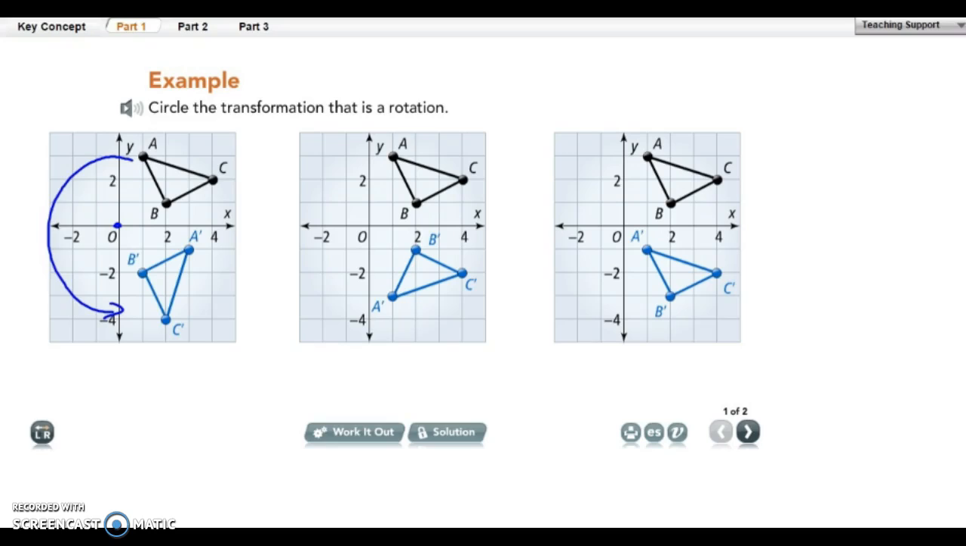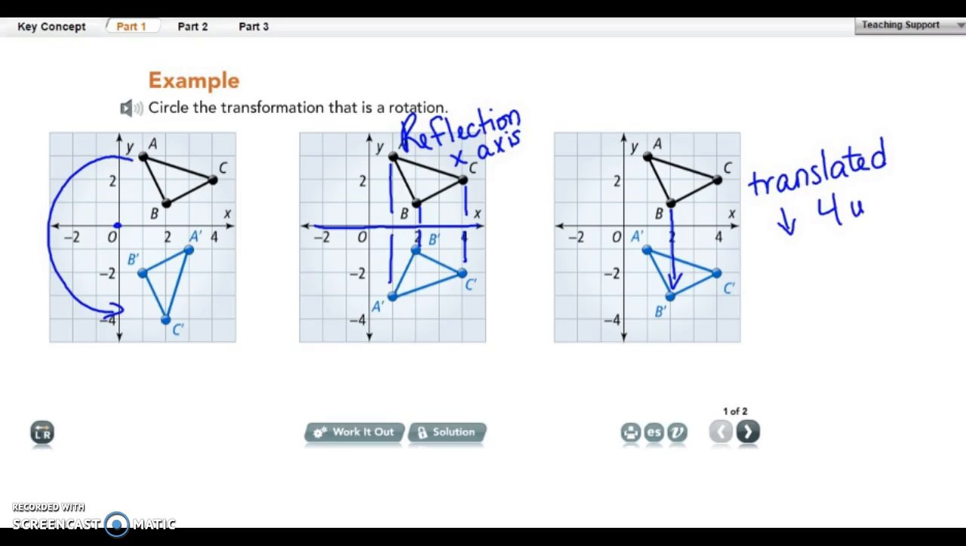Our second one has flipped over the axis or reflected. So this is our line of reflection right here. You can see it's 1 unit away from the line of reflection, and so is it here. And here's 2, and here's 2. Here's 3, here's 3. So this is a reflection, and it is over the x-axis. Our last one has just translated down 4 units. And you can tell each point has moved down 4 units.